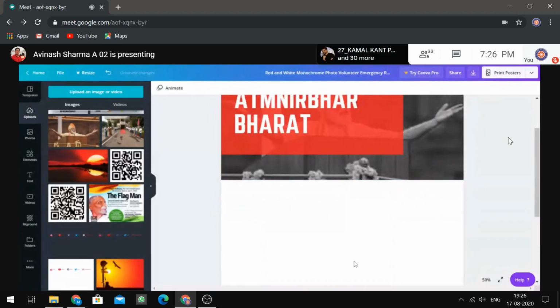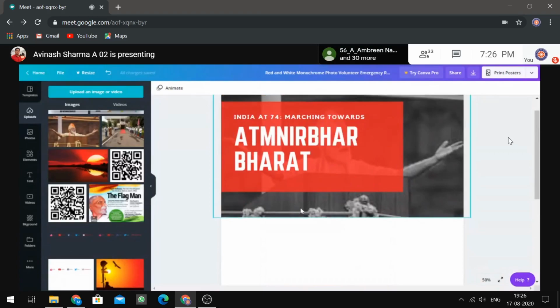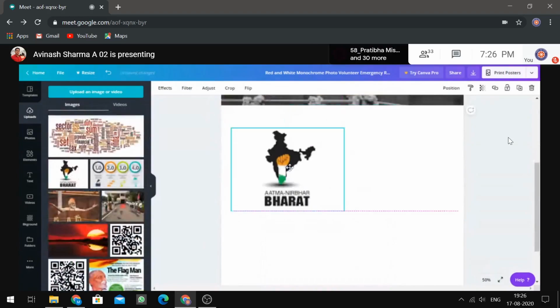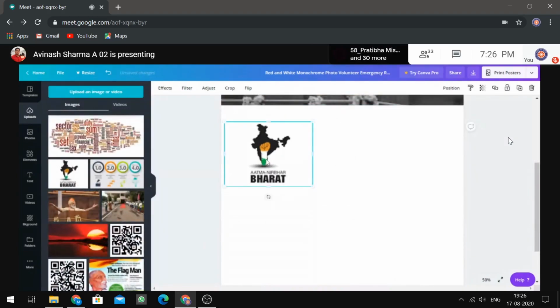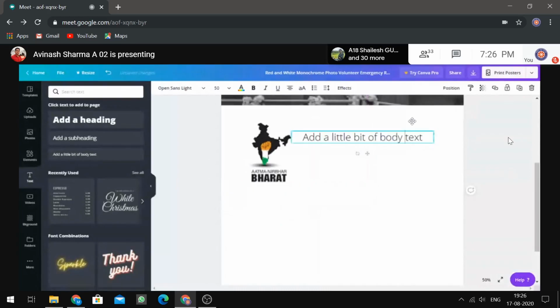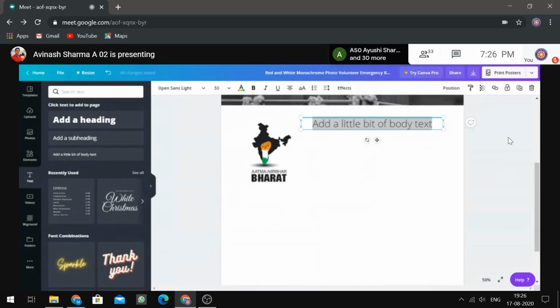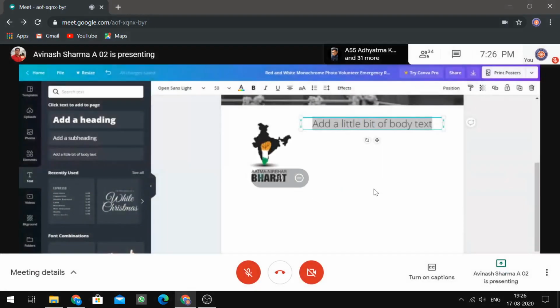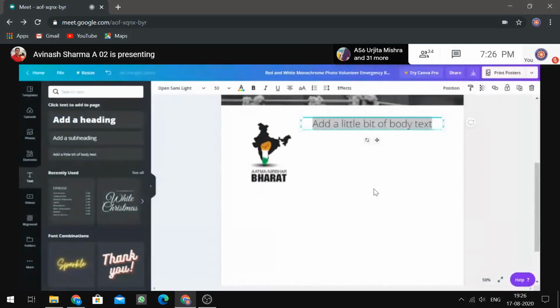Now I will remove this particular thing. I will need another photo as a frame, so I will add this. Now I will use this text option to add some text over here. You can just drag and drop it and add some text. I have already copied those texts, so let me copy all the texts so that we can add them. You guys can easily copy this.